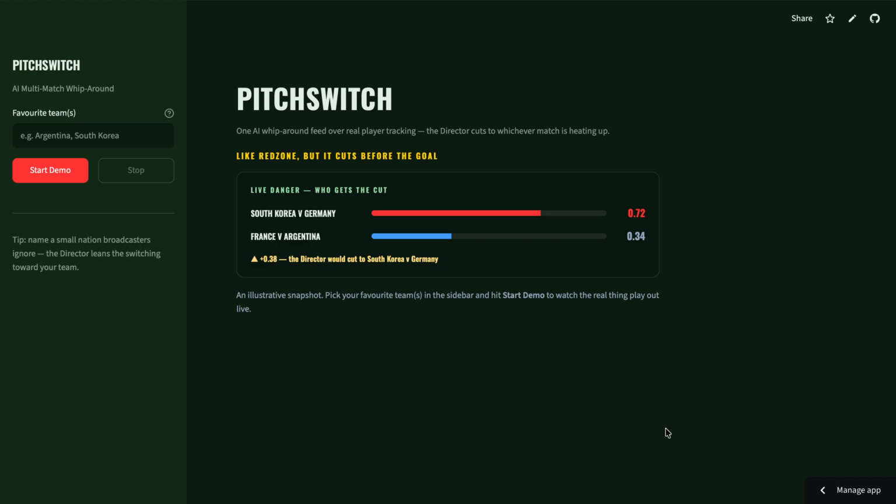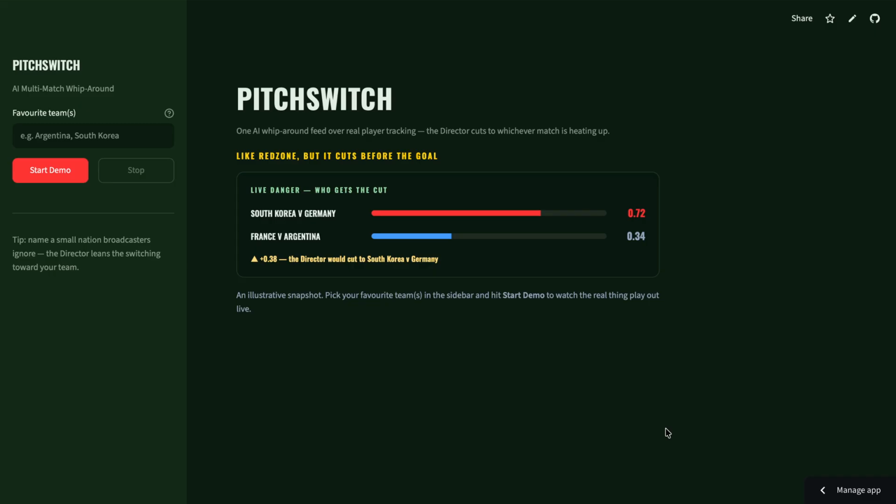It solves a problem that every World Cup faces. On the final day of the group stage, both games in a group kick off at the exact same time, so you can only watch one. And the goal that decides everything always seems to happen on the other game. So PitchSwitch is an application that will switch you to the action before the goal, not after.